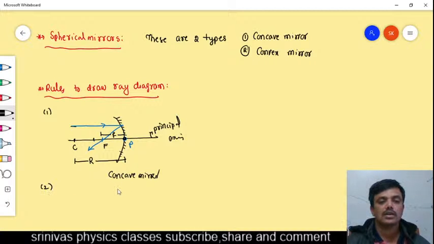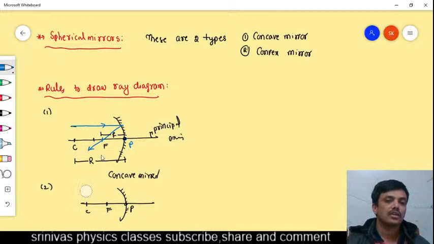The second rule is the reverse of this. Very simple rule. This is the pole, this is the center of curvature, and this is the focus. If a light ray is incident along the focus, exactly the reverse of this, for example, a light ray is incident like this.